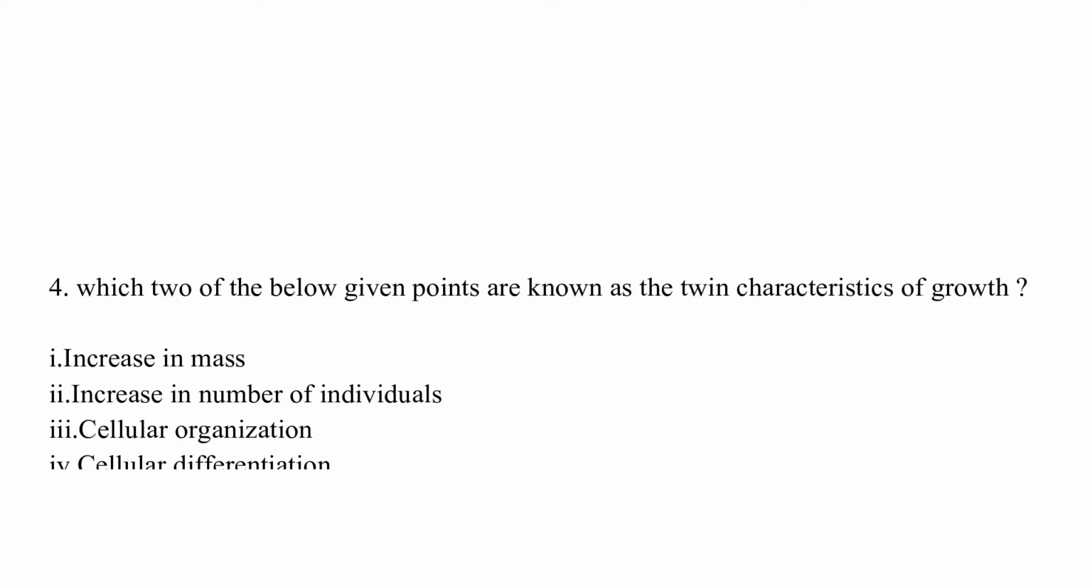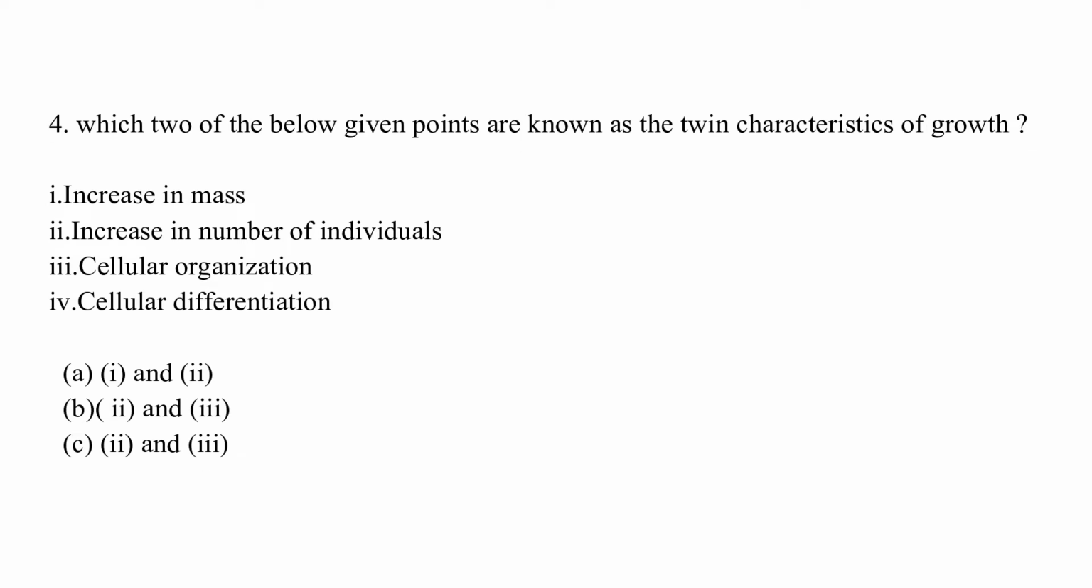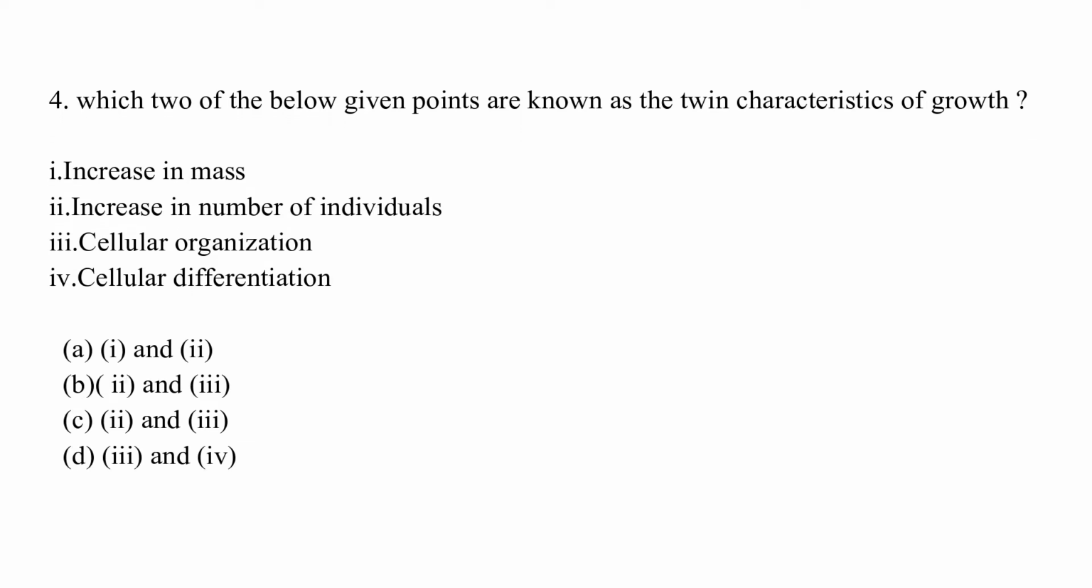Which two of the following given points are known as twin characteristics of growth? Increase in mass, increase in number of individual, cellular organization, cellular differentiation. The correct answer is A, which is increase in mass and increase in number of individual.